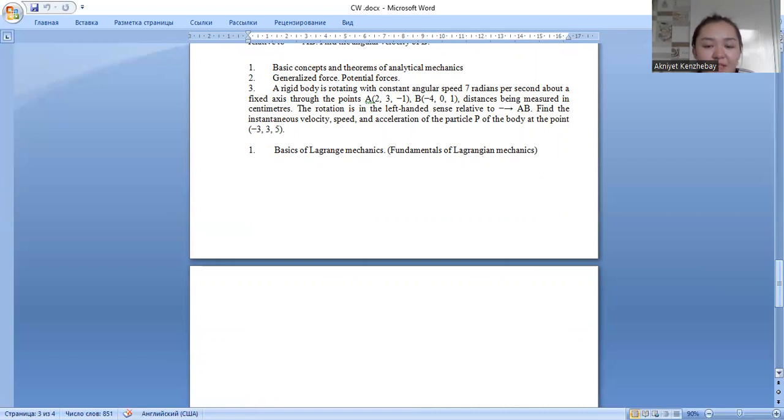Generalized forces, as in Lagrangian mechanics, play the role of conjugate generalized coordinates. They are obtained from applied forces F_i acting on a system, and the virtual work is the generalized force as the coefficient of the variations of generalized coordinates.